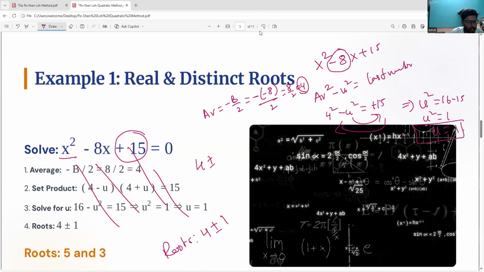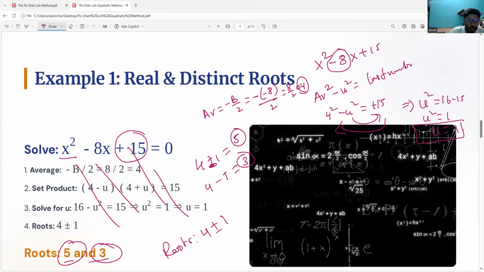So 4 plus 1 is one root, and the other root is 4 minus 1. You can cross check it. 4 plus 1 is 5, 4 minus 1 is 3. So 5 and 3 are the roots. Some of you can try splitting the middle term or the factorization method, and you will end with the same result. Hopefully you all understand, teachers. If you have any doubt, please ask me.